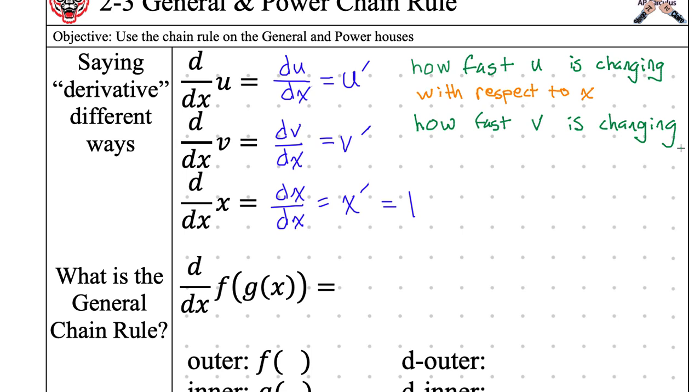And then obviously this is how fast x is changing with respect to x. I'm not even going to write that. But you should know that these are talking about rates. How fast things are going. How fast is your car going? How fast are you running? It's talking about speed generally. How fast things are changing. And it might be how fast speed is changing. How fast that speed is changing means how quickly I'm stepping on the pedal for your car.